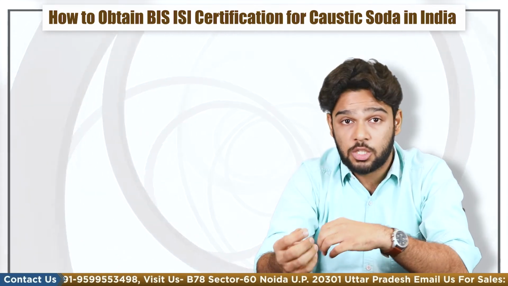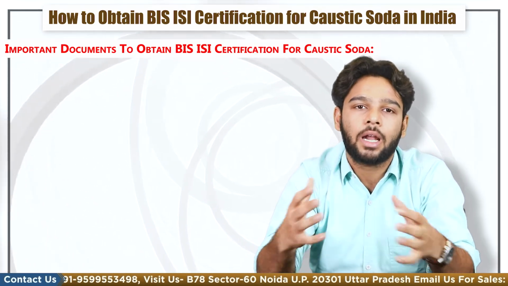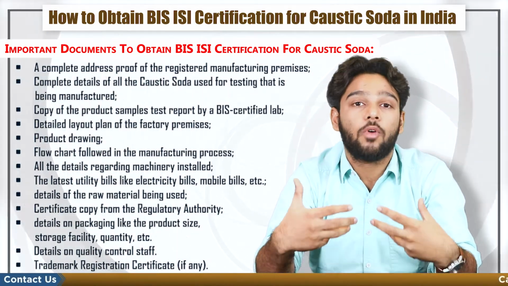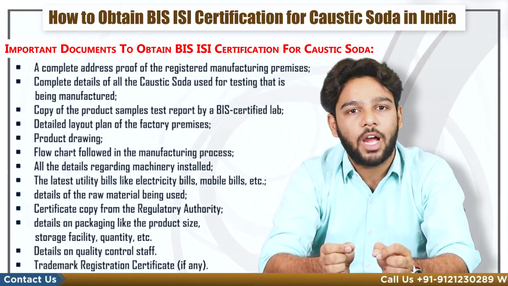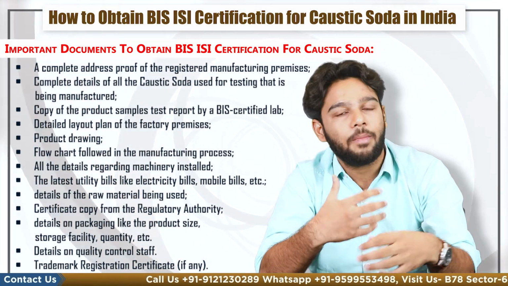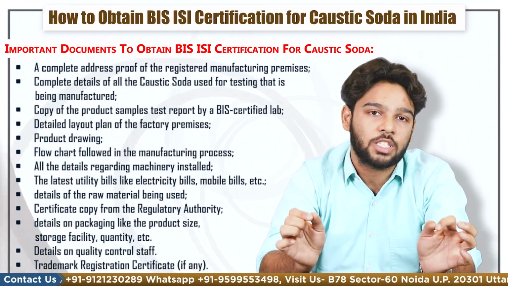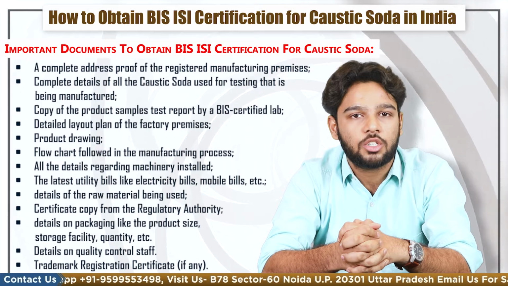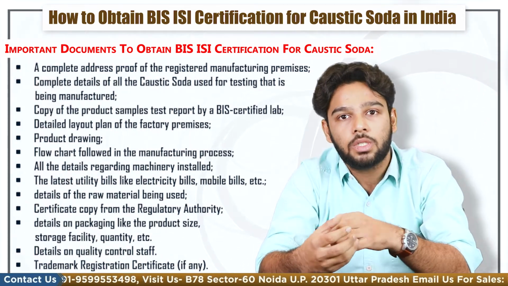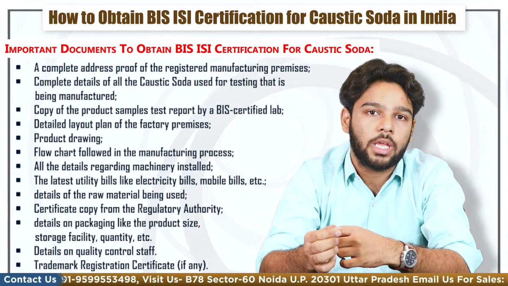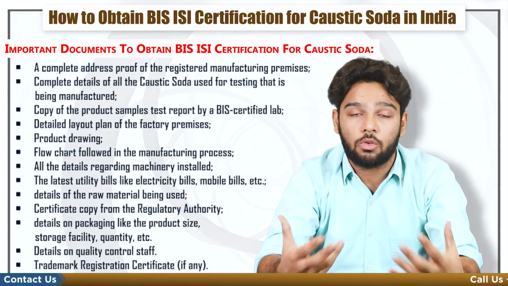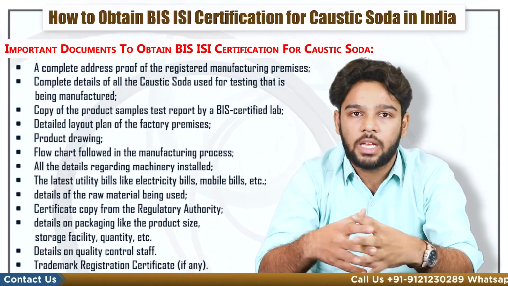So, some important documents to obtain BIS ISI certification for caustic soda are as follows: a complete address proof of the registered manufacturing premise, complete details of the caustic soda being manufactured, a copy of the product samples test report by a BIS certified lab, a detailed layout plan of the factory premise, product drawing, flowchart followed in the manufacturing process, all the details regarding the machinery installed, the latest utility bills like electricity bills, mobile bills, etc., details of raw materials being used, a certificate copy from the regulatory authority, details on packaging like product size, storage facility, quantity, etc., details on quality control staff, and trademark registration certificate if possible.